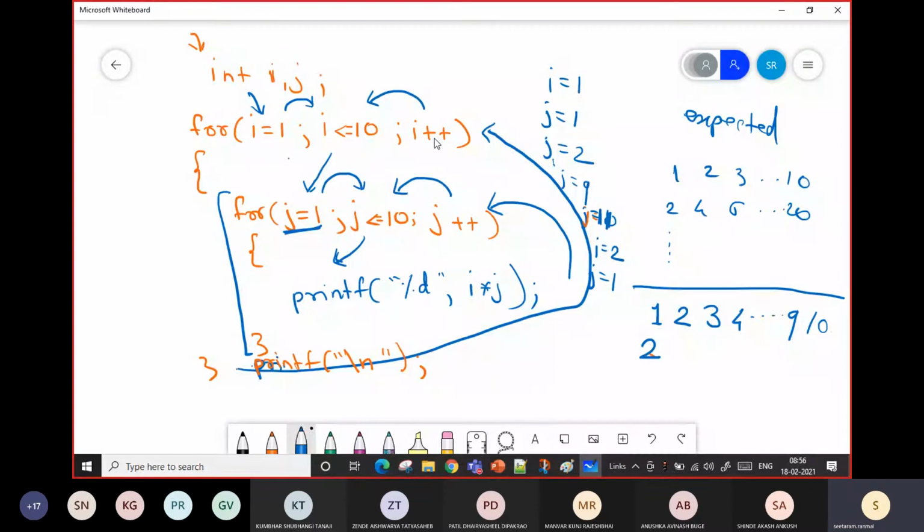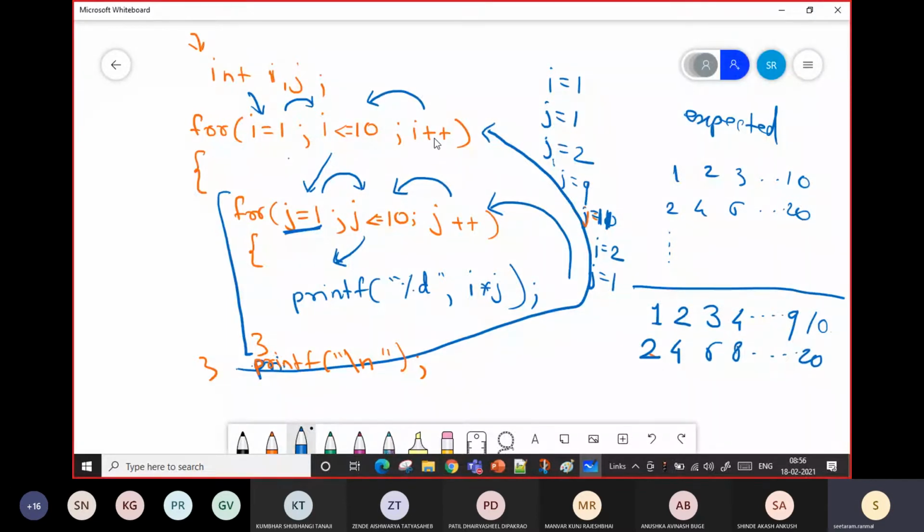Again it will go here. The value of j will become 2. Again 2 is less than or equal to 10? Yes. Again it will go here. The value of i is 2, j is 2. 2 into 2, 4. Here 4, 6, 8 and so on up to 20.